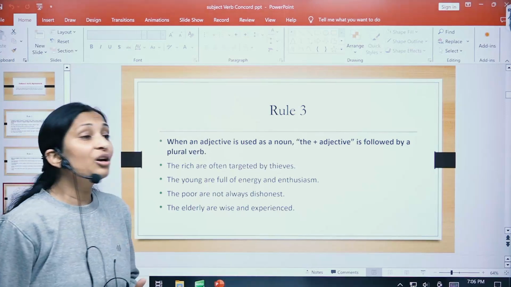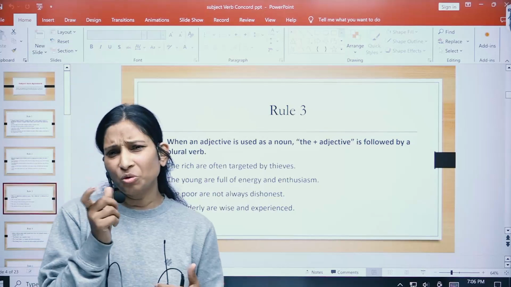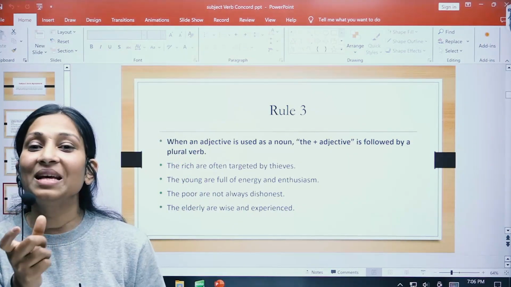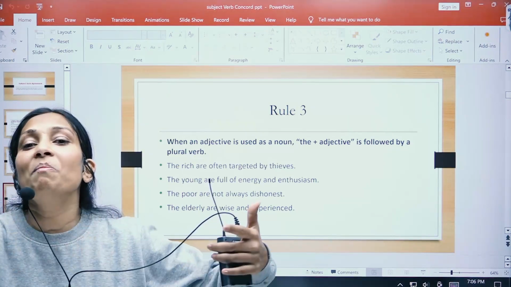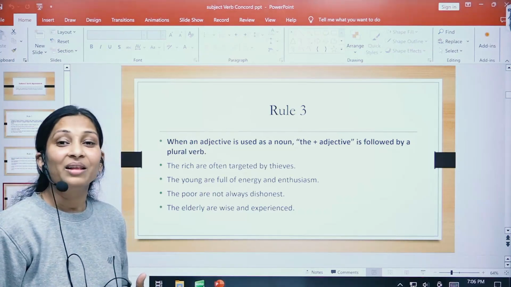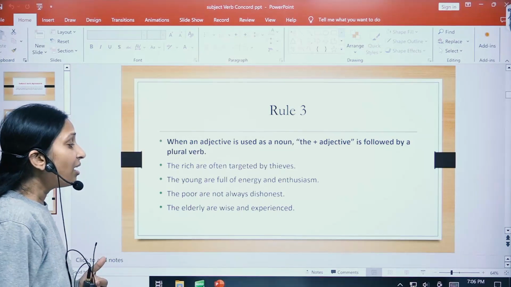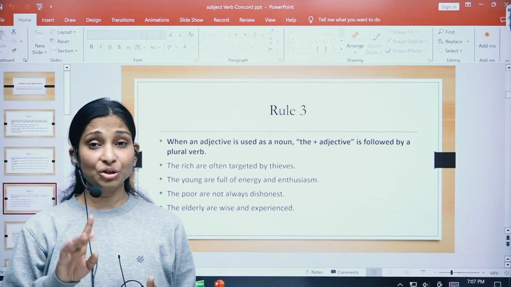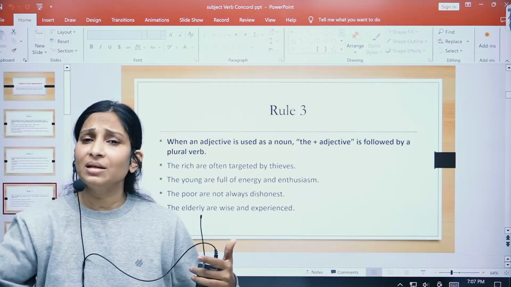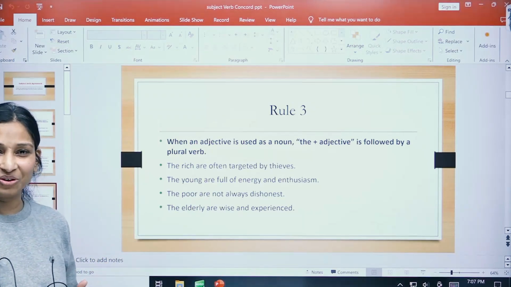The poor are not always dishonest. So here poor might be used for singular, but because it is accompanied with the word the, it makes it plural. We are covering many poor people over here, and hence the verb used will be plural. The poor are not always dishonest. The elderly are wise and experienced. Here we are not talking about one elderly person, but rather many elderly people. So the elderly are wise and experienced.